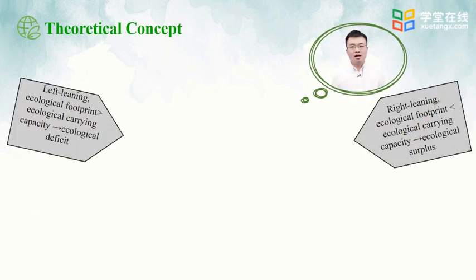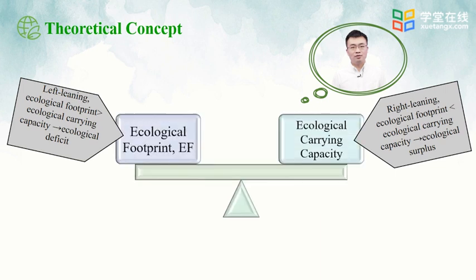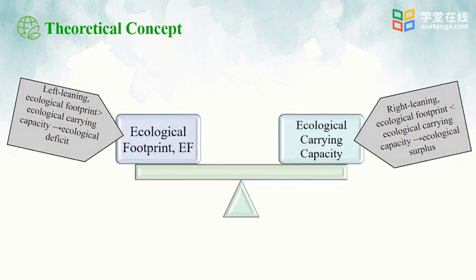First of all, let's take a look at this concept diagram. There is a balance measuring ecological footprint and ecological carrying capacity. When calculating them, we can tell whether there is a balance between them.